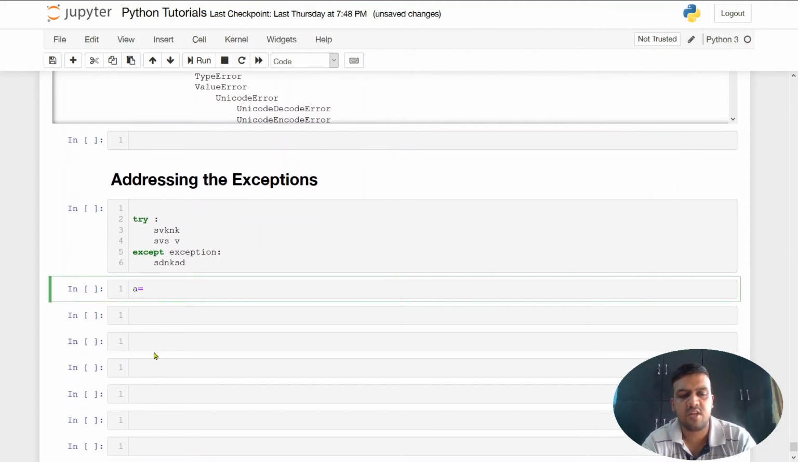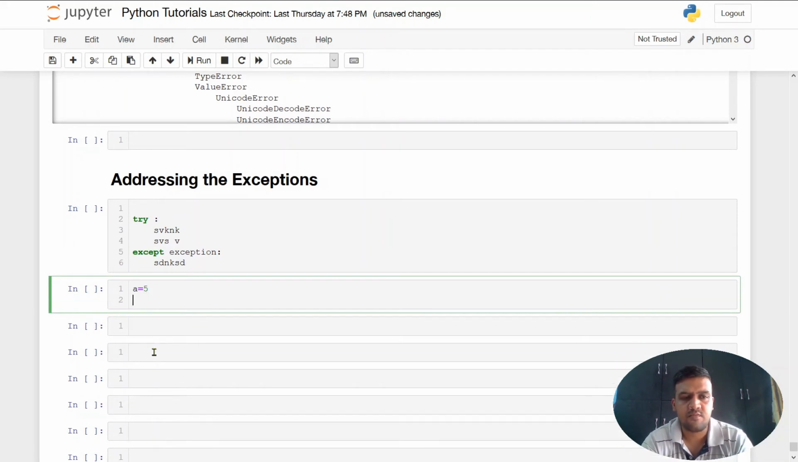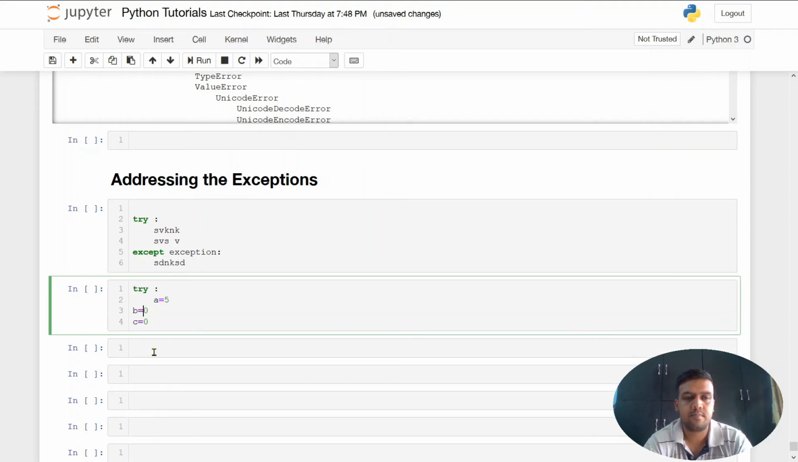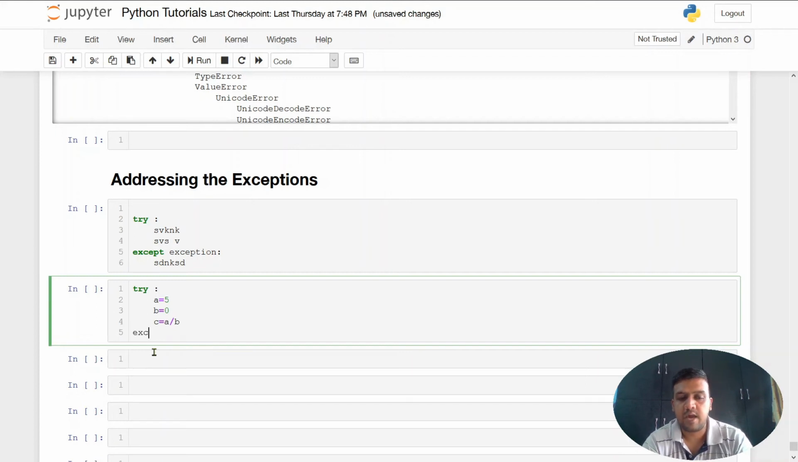Let's say we have three variables a, b, and c. We have a equals 5, and b equals 0, and c for now 0, but we will have c equals something that is an operation between a and b. And let me write this code in the try catch block. Let's say I write c equals a by b, which is basically 5 divided by 0. That is mathematically not possible. So we want to catch that exception, right?